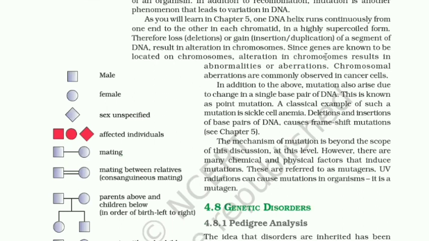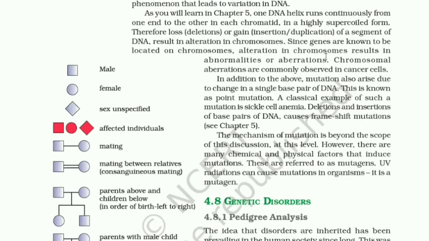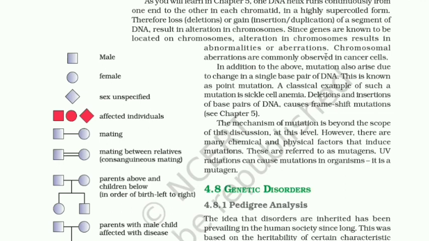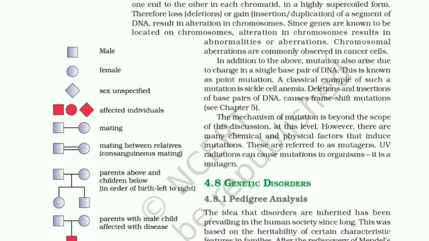As you will learn in chapter 5, one DNA helix turns continuously from one end to the other in each chromatid in a highly supercoiled form. Therefore, loss, that is deletion, or gain, that is insertion or duplication of a segment of DNA, results in alteration in chromosomes. Since genes are known to be located on chromosomes, alteration in chromosomes results in abnormalities or aberrations.